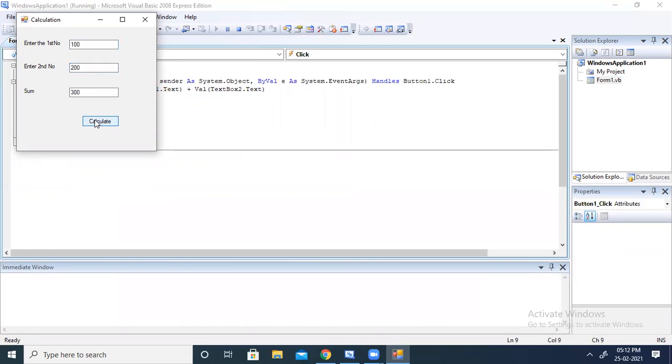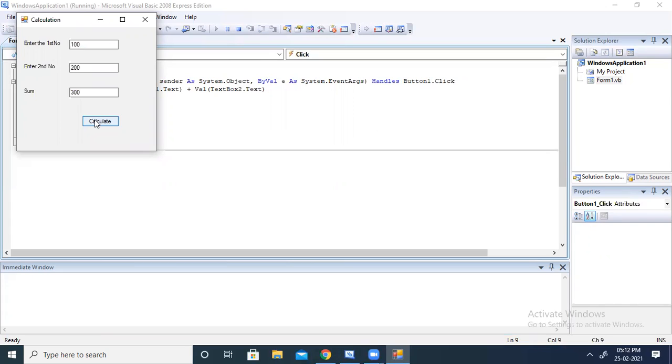Okay, so this is a simple example of how to do calculations using the Visual Basic IDE. You can take four buttons like sum, subtract, multiplication and division, and you can do the calculation.